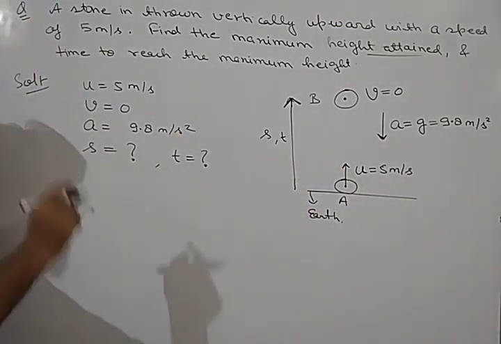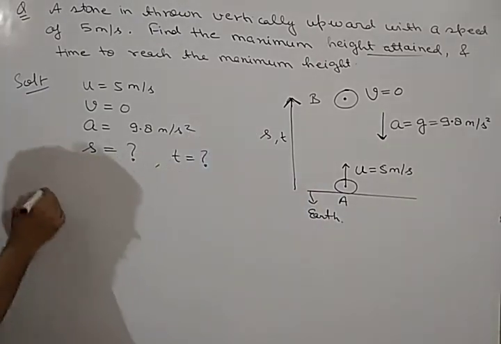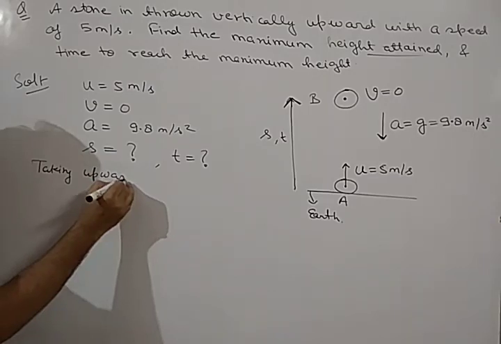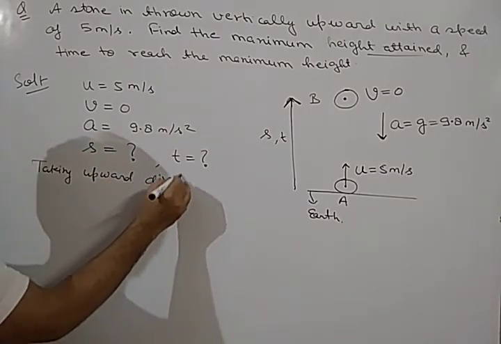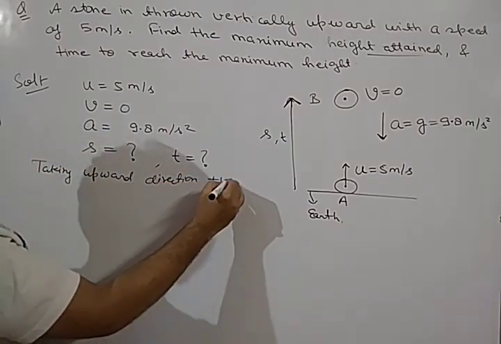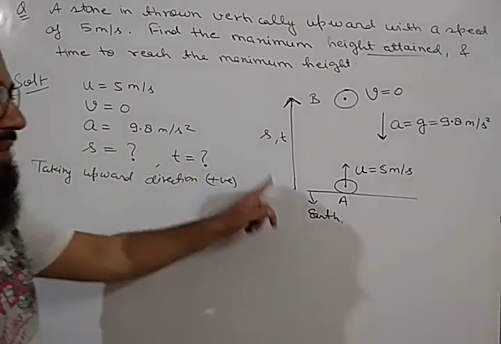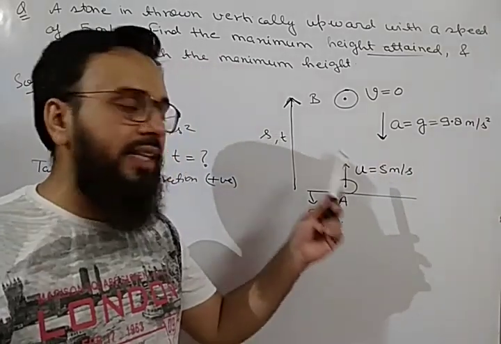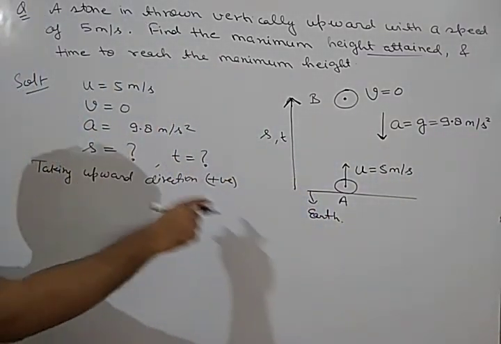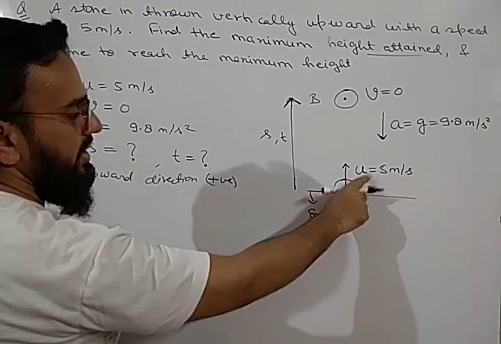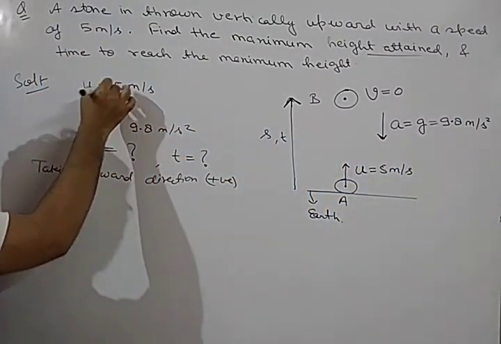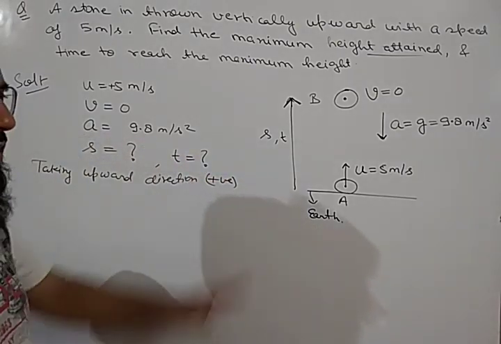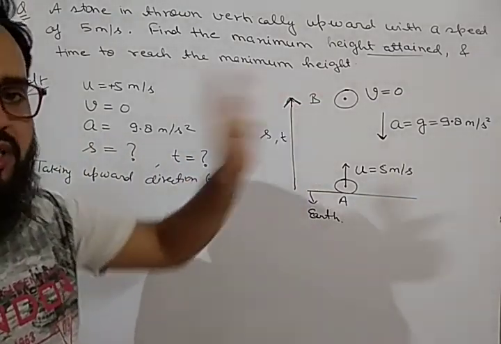Okay. So I told you about sign convention. So we are going to use sign convention, taking upward direction positive. If you take upward direction positive, then all the quantities which are in upward direction will be taken with positive sign. Initial velocity is 5, in upward direction. It means u will be plus 5, v is 0, and s you have to find out. It will also come out with positive sign.